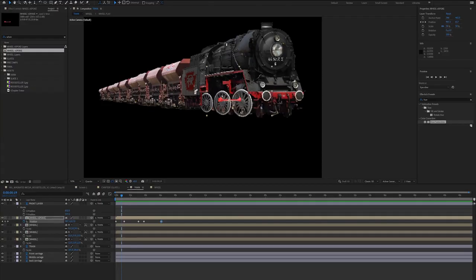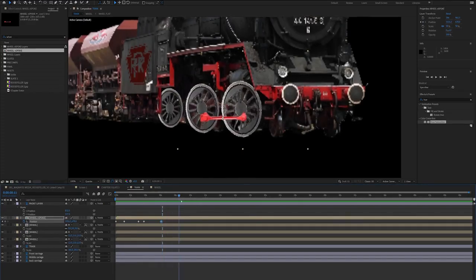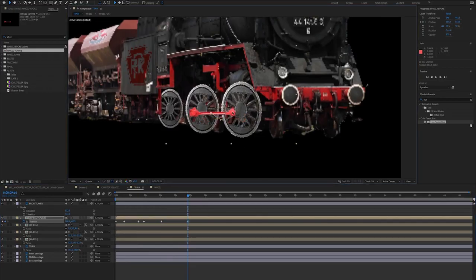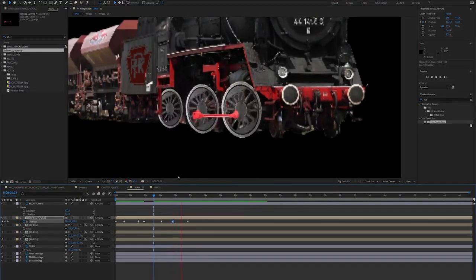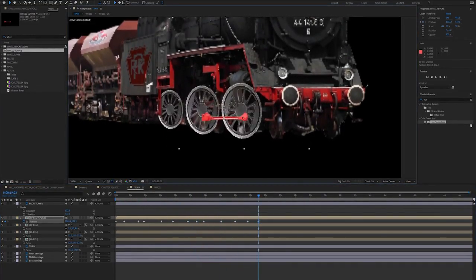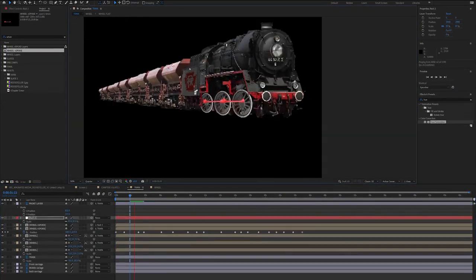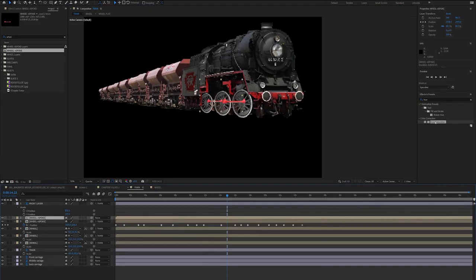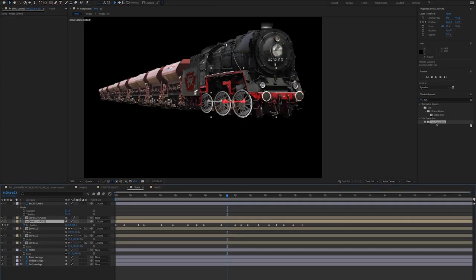I know I'm going to have to add what's known as a coupling rod back onto the wheels. And to do this, I've simply cut one out in Photoshop. I'm bringing it into After Effects, and I am animating manually the position of the coupling rod just to match the wheels and their rotation speed. I'm going to duplicate that as well because I know I'm going to need 2 coupling rods. I'm just going to change the color with the hue and saturation tool just so they match the color of the wheels I've selected.